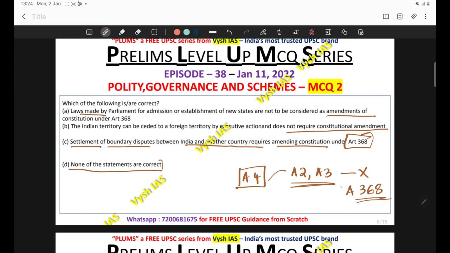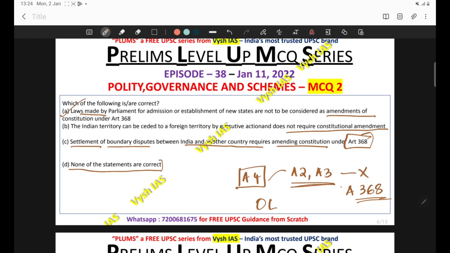That you have to be very clear. Okay, so what does this mean? Article number 4 is telling that such laws can be passed by a simple majority and by the ordinary legislative process. Whatever process we are following for ordinary legislation, that can be followed. So the A statement is correct.